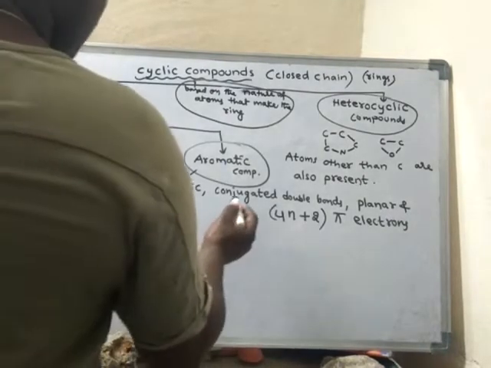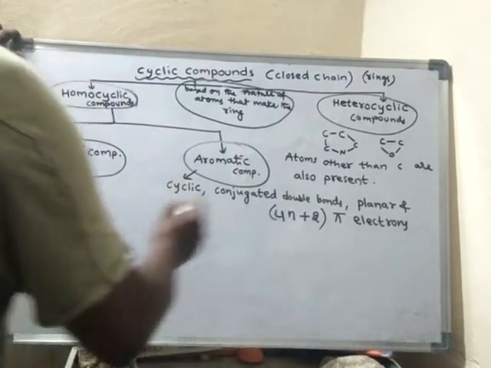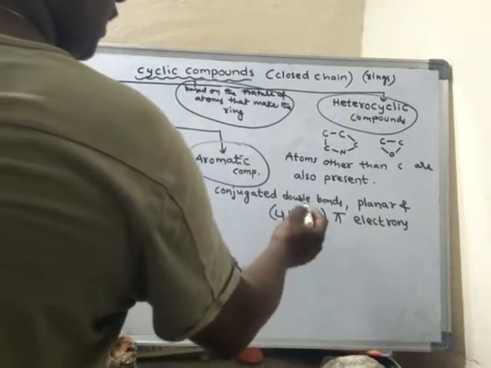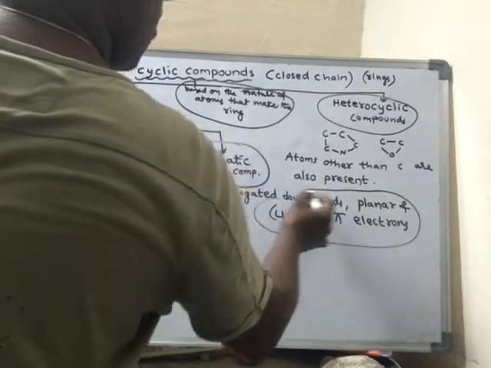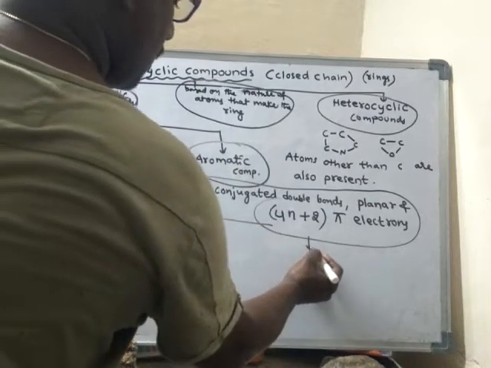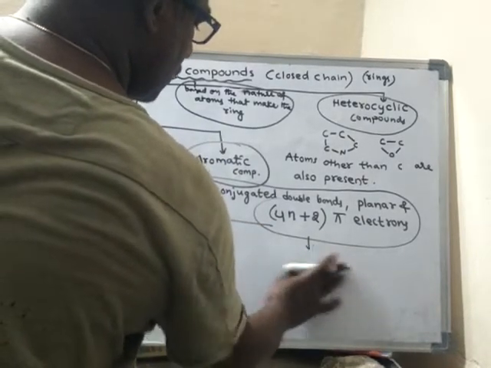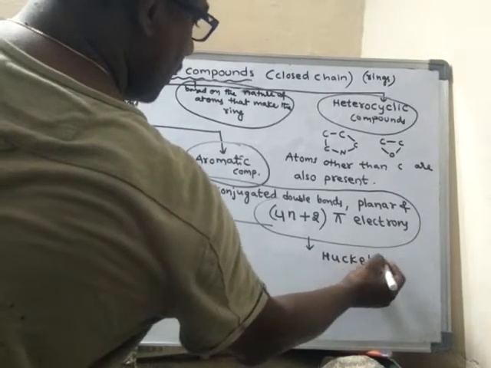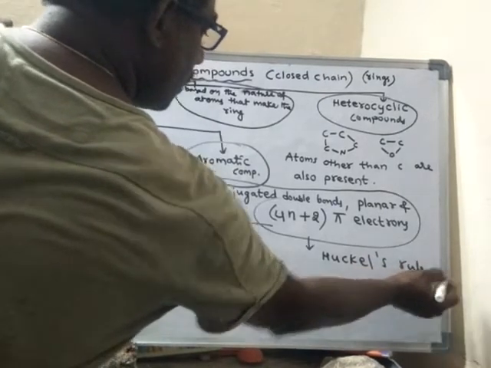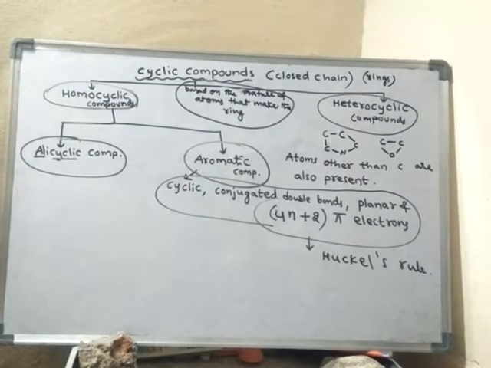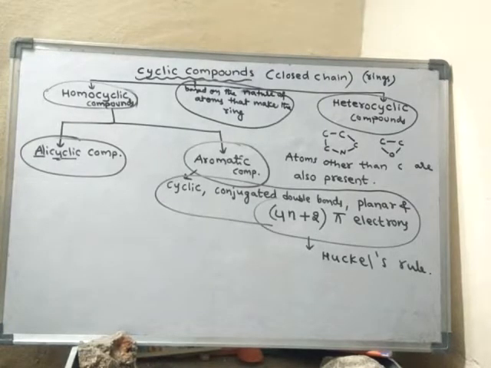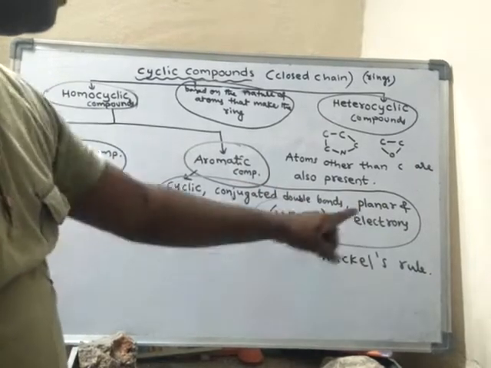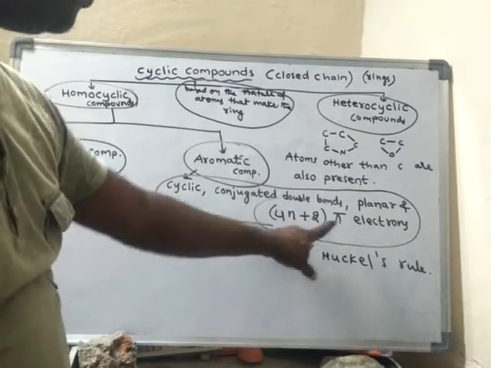See, so this one is according to Huckel's rule. Huckel's rule says that aromatic compounds are the compounds which are cyclic, have conjugated double bonds, are planar, and contain 4n plus 2 pi electrons.